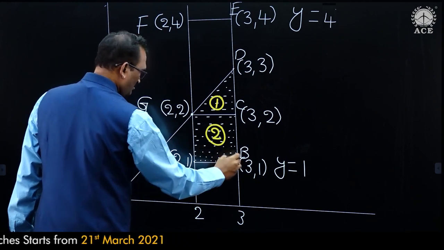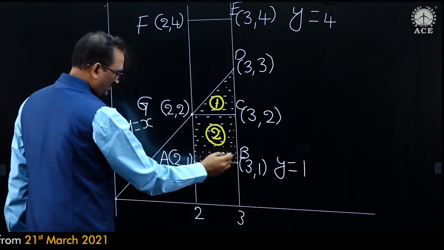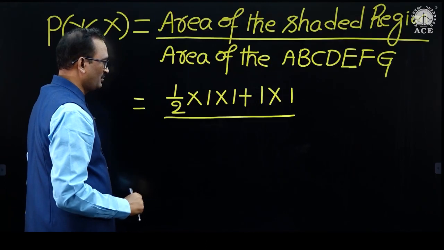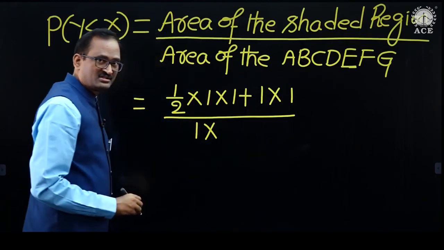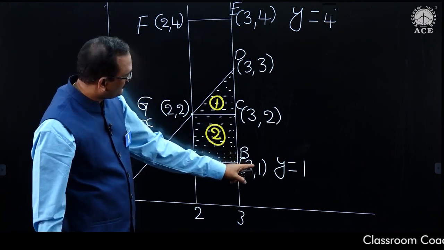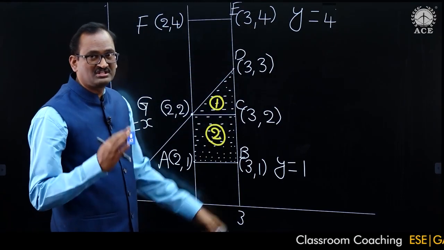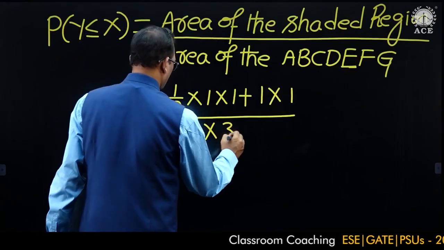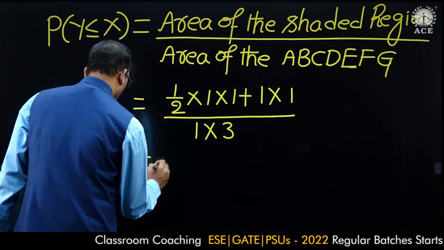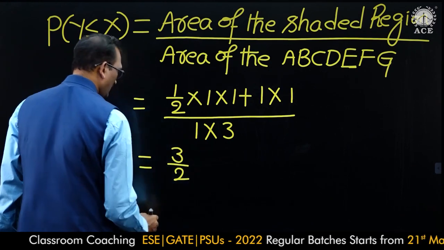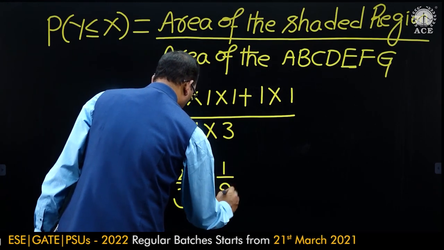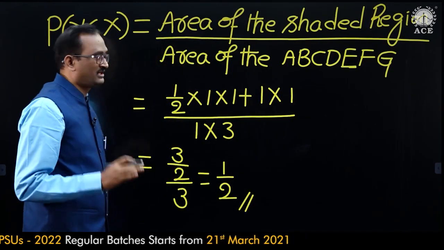The area of this whole rectangle is side into side. This side AB is the distance from 2, 1 to 3, 1, that is 1 unit. Another side BE is the distance from 3, 1 to 3, 4, that is 3 units. Now this is 1 by 2 plus 1, that is 3 by 2, divided by 3. So the answer is 1 by 2, 0.5. So 1 by 2 is the required answer.